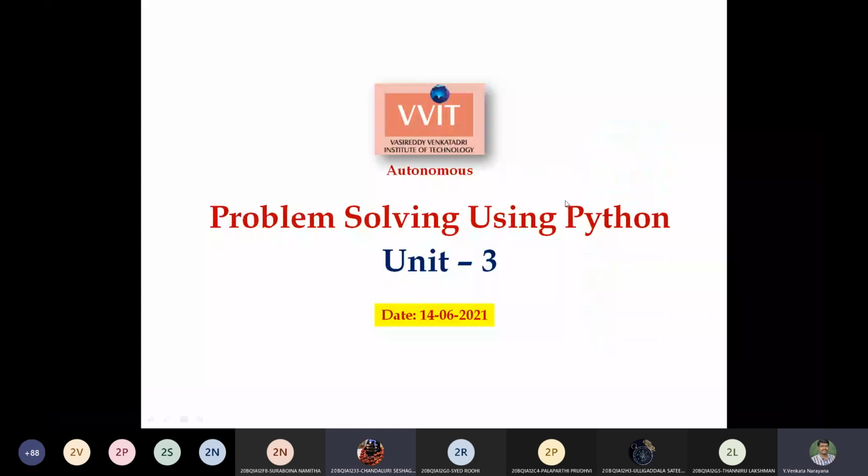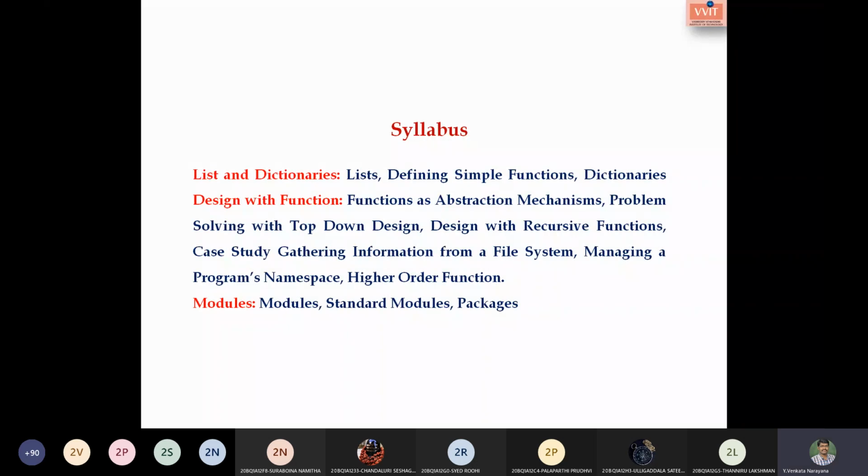So let us start the next unit. This is the syllabus of Unit 3. For your mid, you will be having up to functions, so the first part will be there in your mid. Let us discuss the first part, that is lists and dictionaries.